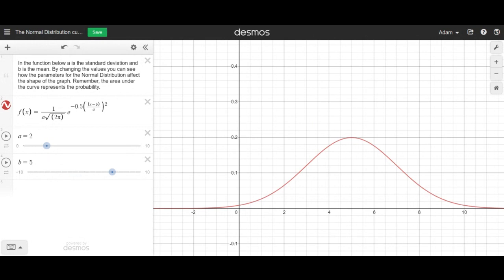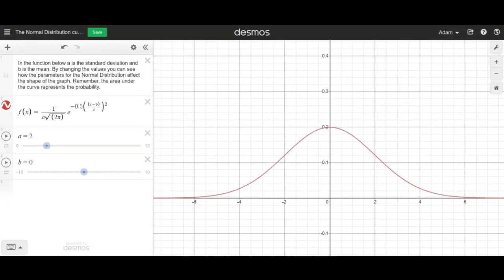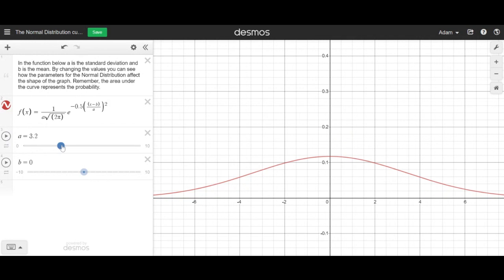Let me just get to these slides. Okay, this is in the notes, but let's see what happens if we vary the standard deviation. To keep it consistent, let me get the mean at 0. Okay, so everyone can see this. Watch what happens when we change the standard deviation. You can't have it at 0, but if you increase it, make it bigger, you can see that the graph is becoming flatter.